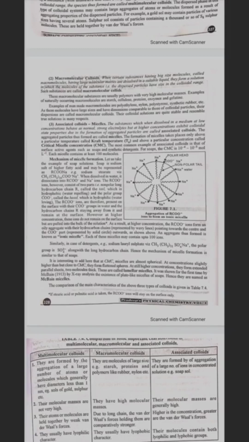Mechanism of micelle formation. Let us take the example of soap solution. Soap is the sodium salt of a higher fatty acid and may be represented as RCOO-Na+, for example, sodium stearate. When dissolved in water, it dissociates into RCOO- and Na+ ions.